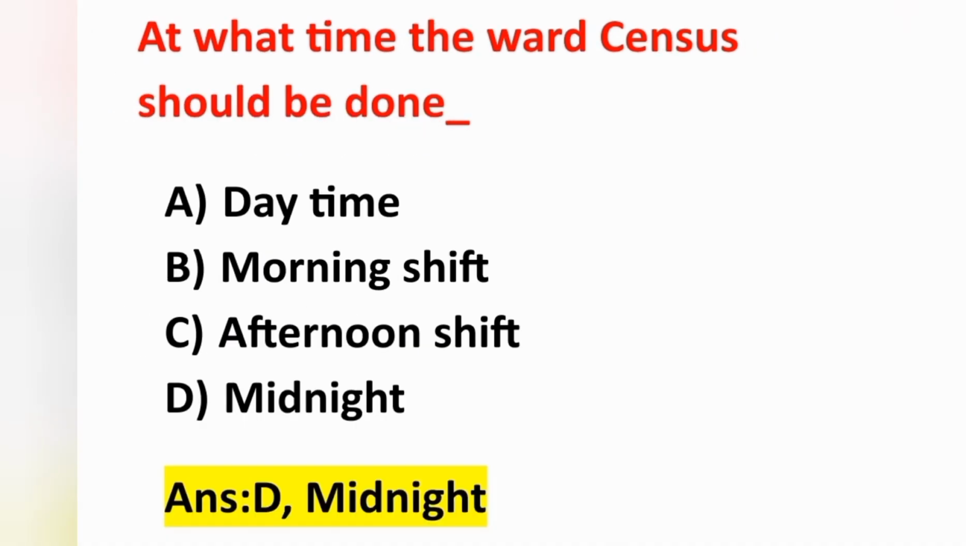Ward census. Correct answer is option D, at midnight. Ward census means in a particular ward how many patients are occupying beds and how many beds remain. It can be taken at midnight. During the morning and afternoon shifts, mostly admissions and discharges will be happening, so we can't tell properly how many beds are remaining. Mostly it is taken at midnight. Option D is the correct answer.